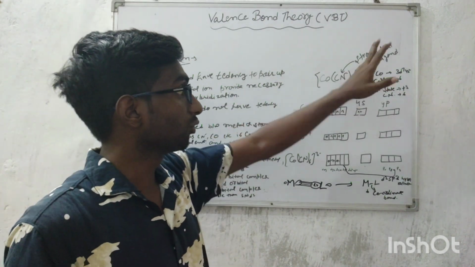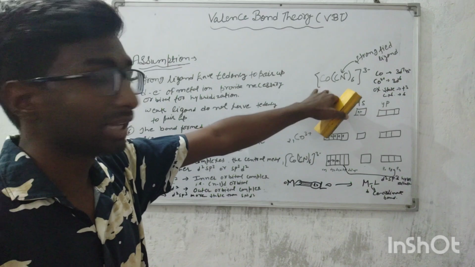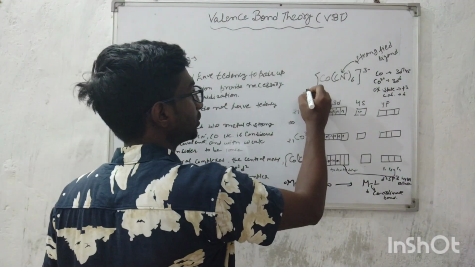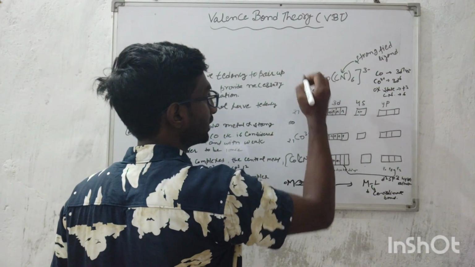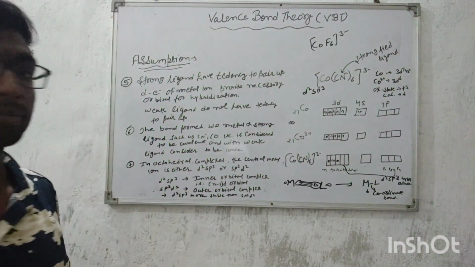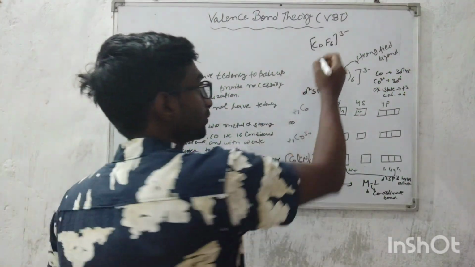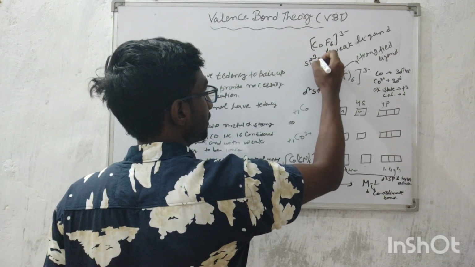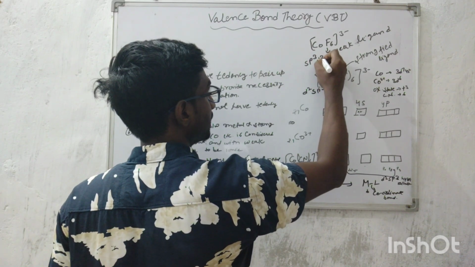Here we can see the example [Co(CN)6]. CN is a strong field ligand, so the hybridization of this complex is d2sp3, and this complex is more stable than [CoF6] 3 negative. F is a weak field ligand, so the hybridization of this complex is sp3d2.